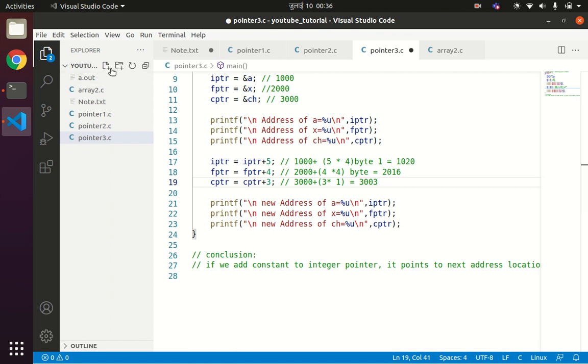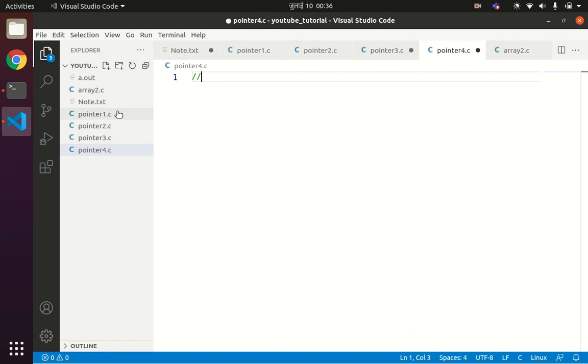Now, one more example for the pointer arithmetic: pointer4.c. In this example we'll be learning about pointer subtraction.